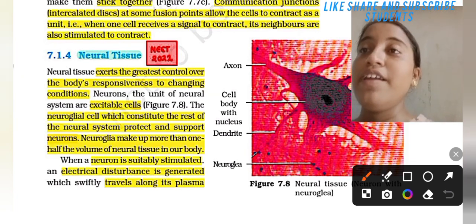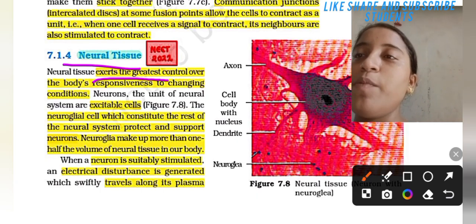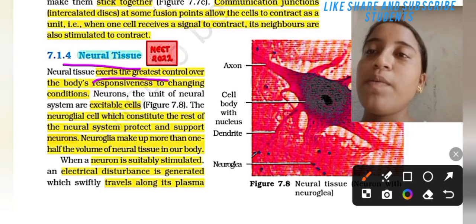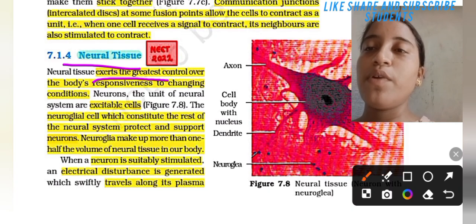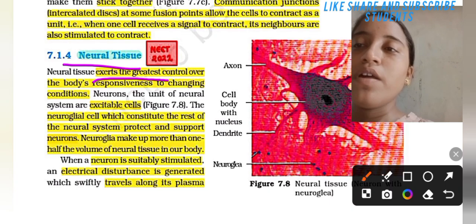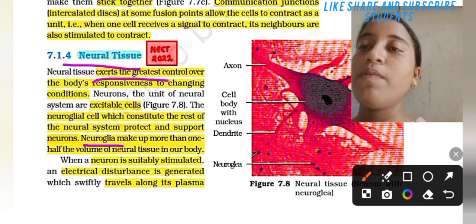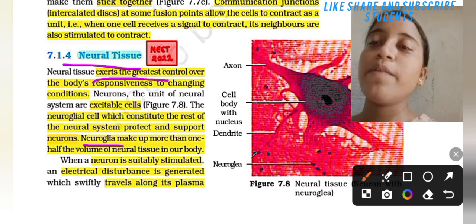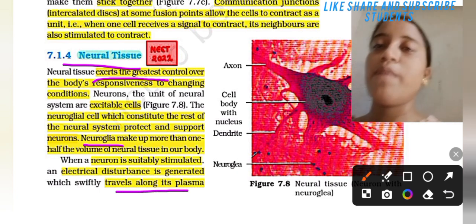Let's read what is neural tissue. Neural tissue exerts the greatest control over the body, responsive to changing conditions. Neurons, the unit of the neural system, are excitable cells. The neuroglial cells, which constitute the rest of the neural system, protect and support the neurons. The neuroglia make up more than one half of the volume of the neural tissue in our body. When a neuron is stimulated, an electrical disturbance is generated which swiftly travels along the plasma membrane.